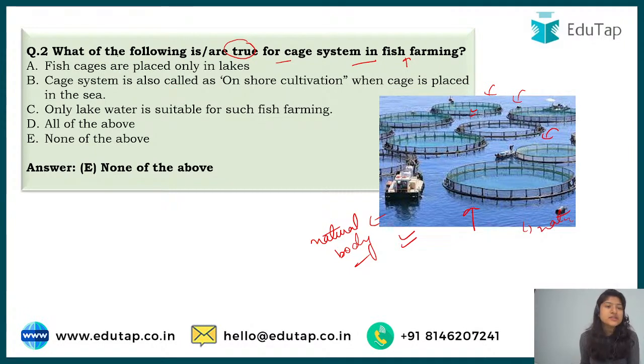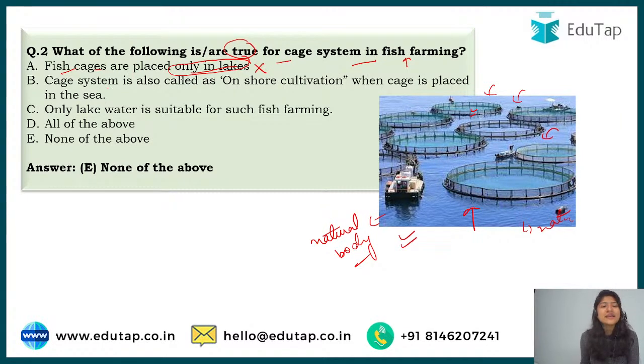The first statement says fish cages are placed only in lakes. Because only lakes was given, that's why it became the wrong statement. In any water body, it could be any of the natural water bodies, it could be sea, it could be ocean, anything. That is why this is the wrong answer.